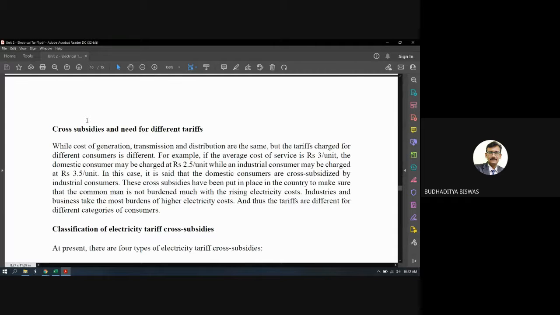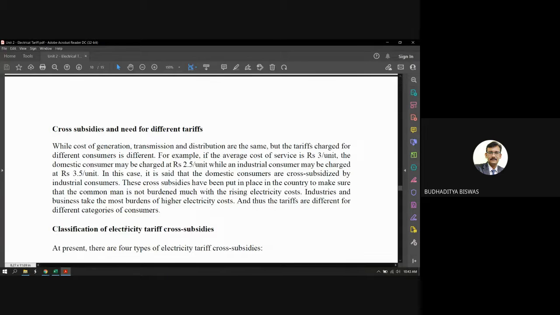So the rate per unit for this type of consumer, who consumes more electricity, is less, but the profit earned from that type of customer is high compared to the domestic consumer. For the domestic consumer, the selling price is a little bit high compared to industry, but more profit is involved in selling to the customer who brought more electricity.